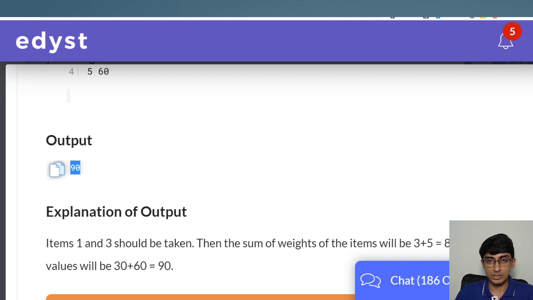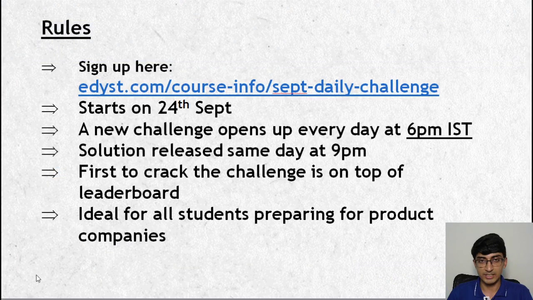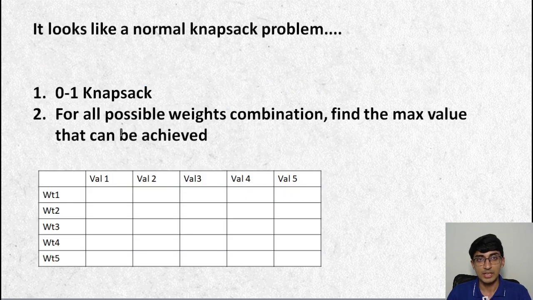So this looks pretty much like our 01 knapsack actually, but there are a couple of changes. So let's go through it. And for those of you who are hearing about 01 knapsack for the first time, let me just explain it to you. Generally speaking, 01 knapsack is the same problem statement. I have a bunch of weights, I have a bunch of values. I want to make sure that I get the maximum possible value, but I'm only allowed to choose a certain amount of weight. This is a general template for dynamic programming, where you're asking, can I maximize something, but the constraint is on another variable?